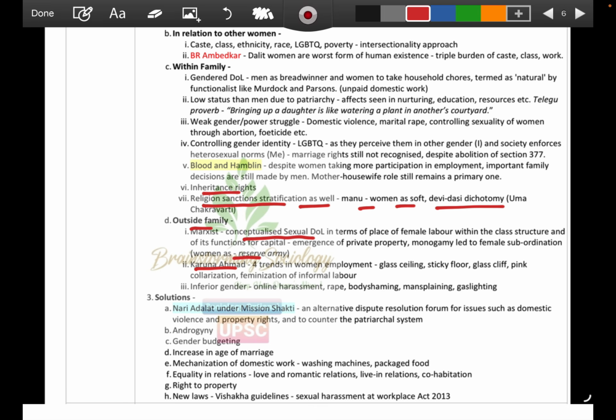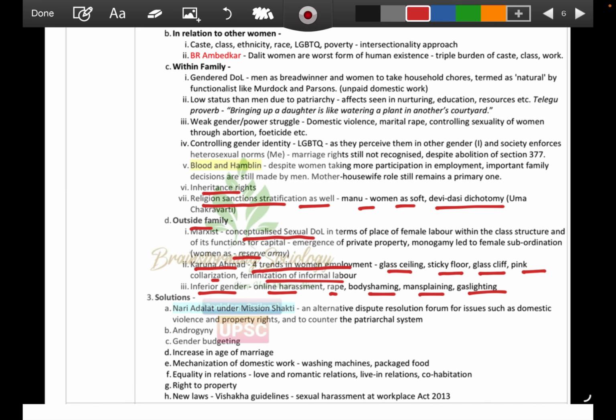Like Karuna Ahmed talks about 4 trends in women employment: glass ceiling, sticky floor, glass cliff, pink collarization, feminization of informal labor. These are the core keywords that you need to mention in the sociology of gender. Whenever you mention these keywords, you get a better edge than your competitors, right? So inferior gender, online harassment, rape, body shaming, mansplaining, gaslighting, all these are the latest trends, latest words that are being linked with the word gender.